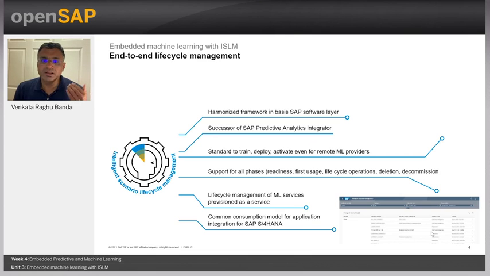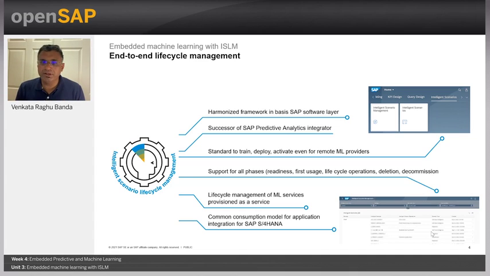So here is a quick overview about the end-to-end processes and how we are handling the end-to-end lifecycle management with ISLM. What is exactly happening with ISLM is that we are providing a harmonized framework with the basis layer. The ISLM framework is embedded into the SAP basis layer, and that makes it easier to build these scenarios and integrate them into the S/4HANA world.